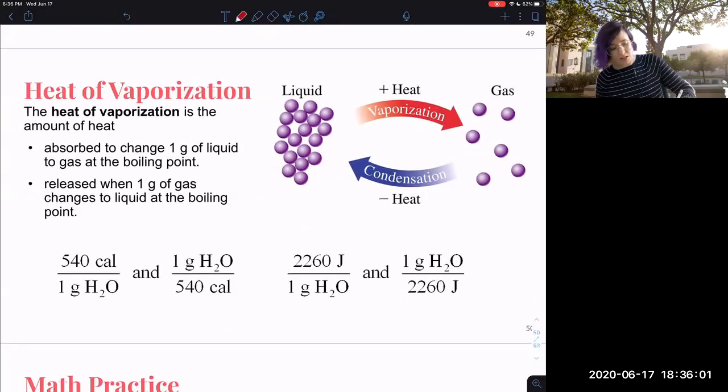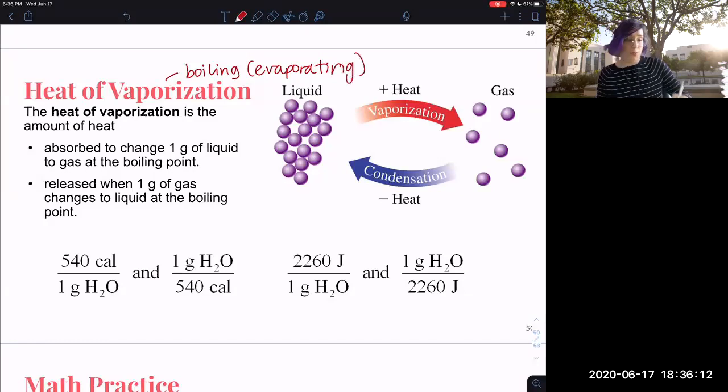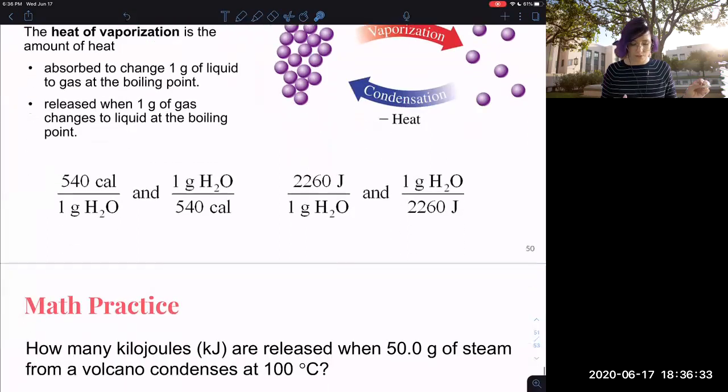Heat of vaporization, this is boiling or evaporating. So if I need to know exactly how much energy to boil some water, let's say I'm limited on the amount of energy I have. I only have X amount of propane in my propane tank. Can I boil this water? I can actually calculate that out. So it's going to be 540 calories per gram, or 2260 joules per gram, and just use it as a conversion. Don't try to get fancy with it.